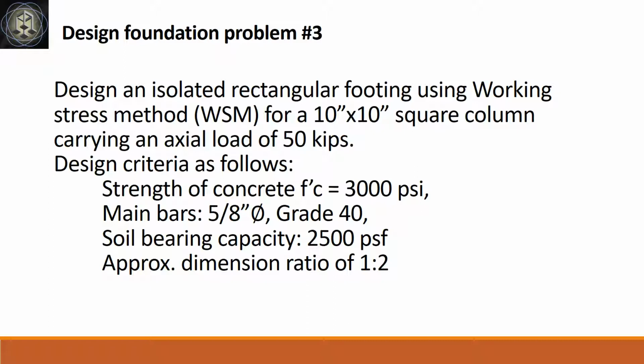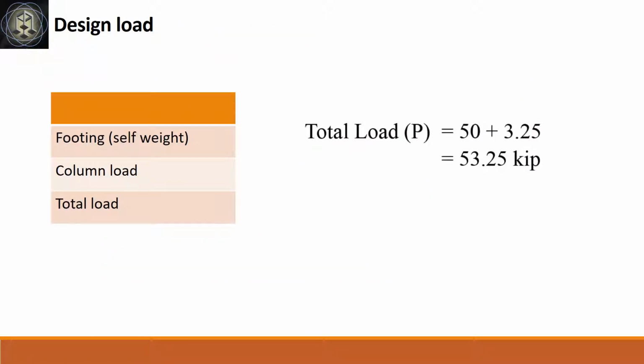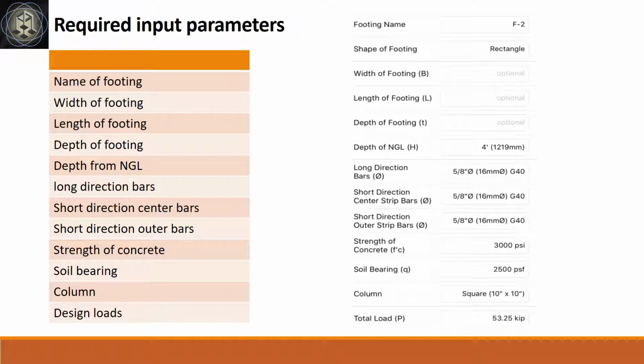Design criteria as follows: strength of concrete 3000 psi, main bars 5/8-inch diameter bar grade 40, soil bearing capacity 2500 psf, approximate dimension ratio of 1:2. The footing carries a column with actual load of 50 kips, an assumed self-weight of 3.25 kips, giving the total load of 53.25 kips. Enumerate input parameters required.